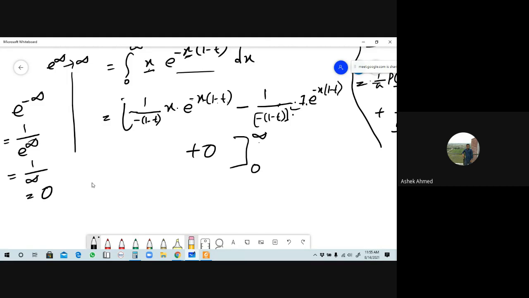Okay, 1 by infinity means 0, so from here if you take the upper limit, that will be 0. Then here again there is e to the minus x into 1 minus infinity; if you use the upper limit here, what will it be? Minus minus same, this is also 0. Now you have to apply the lower limit here. In the lower limit case, what will it be? This is minus, and since there is a plus, it will be minus. Since the lower limit is 0, and x is a term here, what will it be?